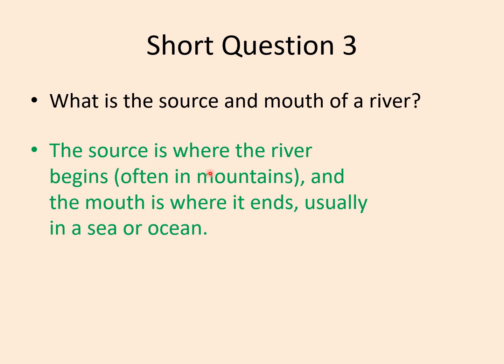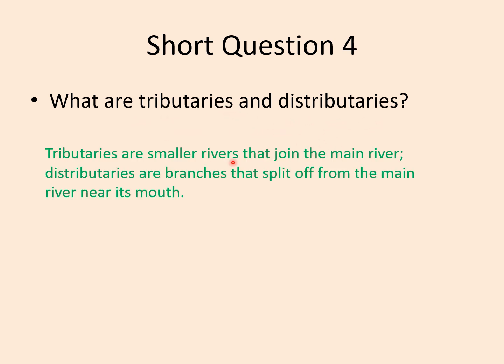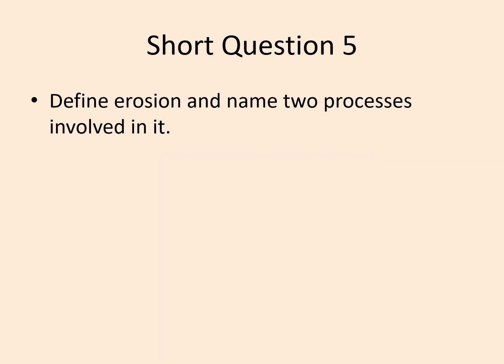The source is where the river begins, often in mountains, and the mouth is where it ends, usually in a sea or ocean. Then: What are tributaries and distributaries? Tributaries are small rivers that join the main river. Distributaries are branches that split off from the main river near its mouth.